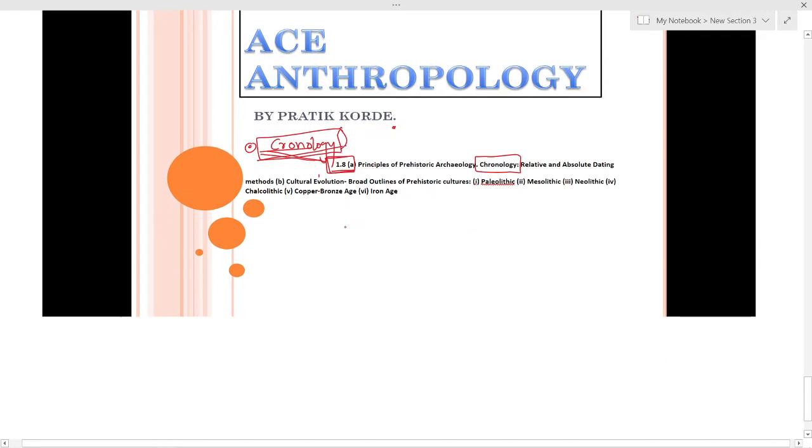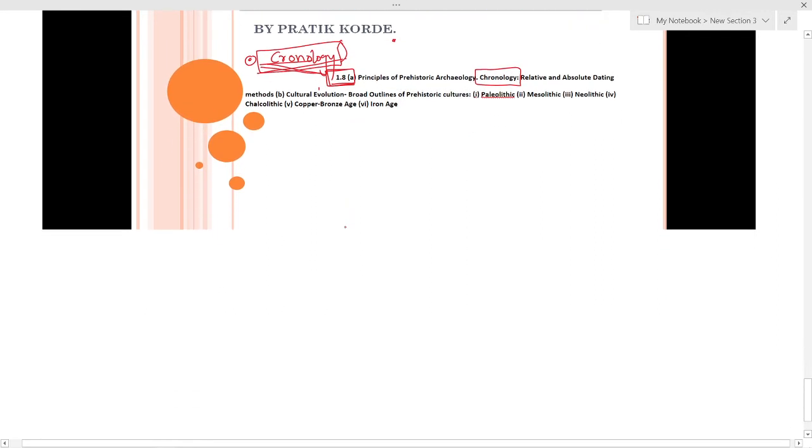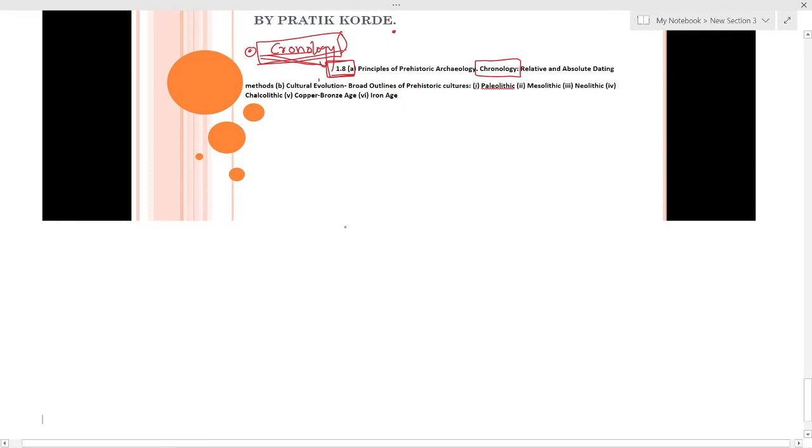Such a question is very important because it gives you a scope of drawing a diagram, and any question which gives you a scope of drawing a diagram will help you fetch better marks. So we'll write down an answer to this, that is, chronology types. As far as this is concerned, we'll just draw a diagram for the basic introduction.